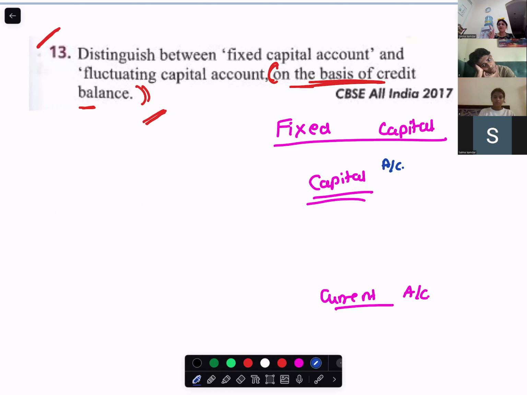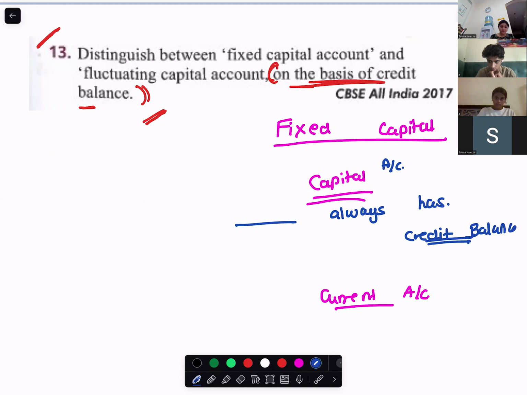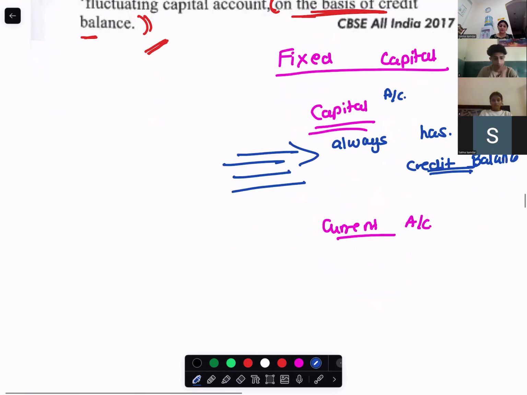Capital account, C for capital, C for credit. Capital account will always have a credit balance. Are you with me? Yes, miss. But when I talk about the current account,